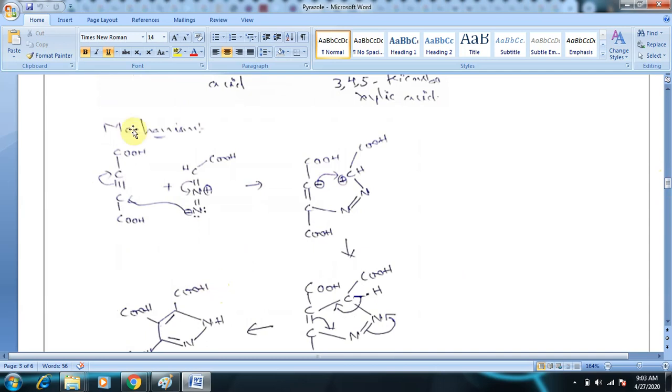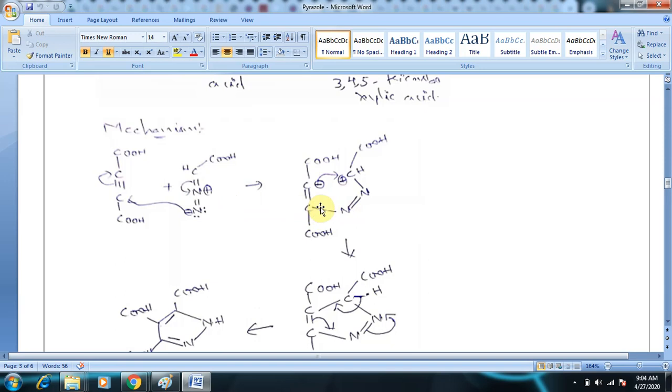So here, this is acetylene dicarboxylic acid in the presence of diazoacetic acid. As you can see, this nitrogen is nucleophilic because it has an extra pair of electrons which gives a negative charge. In the presence of the negative charge, this molecule undergoes polarization. One carbon gets a positive charge, and this carbon gets a negative charge because of pi electron movement to the second carbon. Immediately when there is polarization, the negative charge on the nitrogen will try to form a bond with the positively charged carbon. So this is the bond formed.